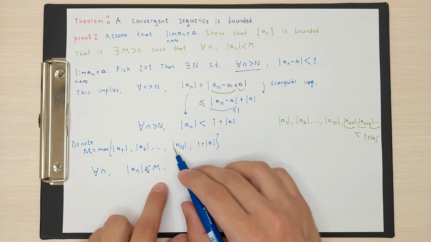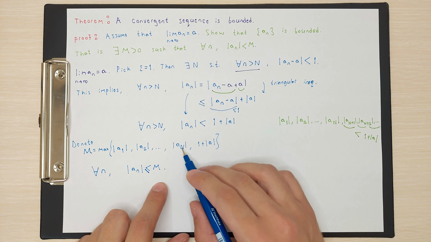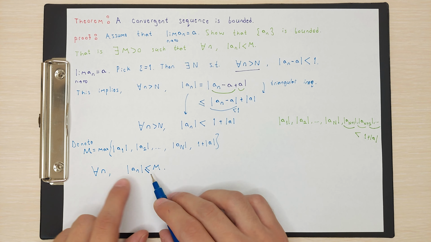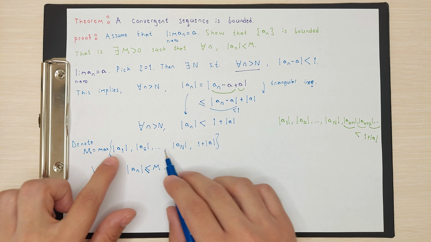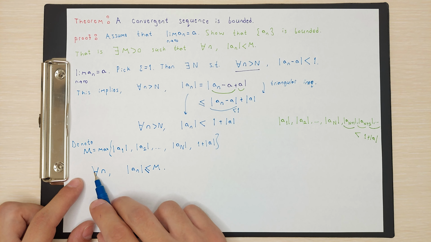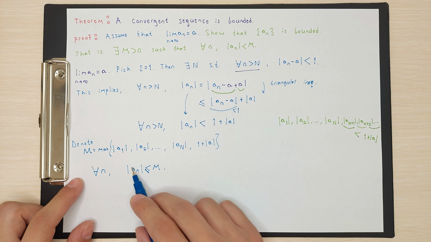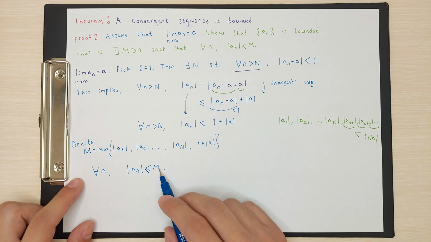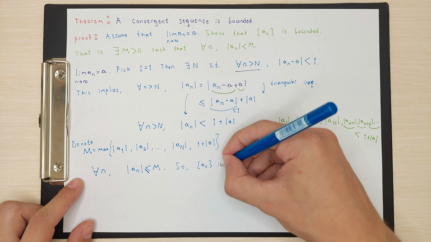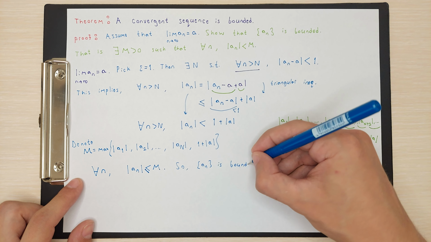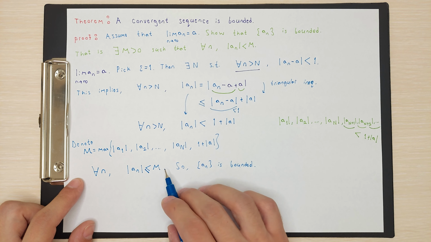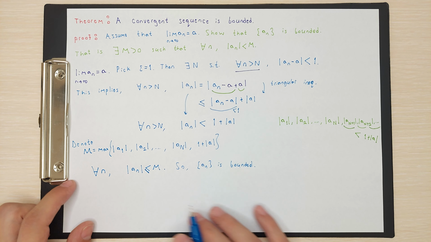Or think about that, if aN, big N, is the maximum value in here, all terms are less than aN because it becomes the maximum value. So you can easily say that for all n, the absolute value of your terms is less than m. So we can say that our sequence is bounded because we proved that for all n values, they are all less than m. We found our m in here.